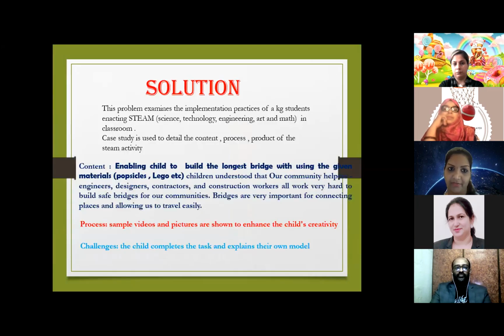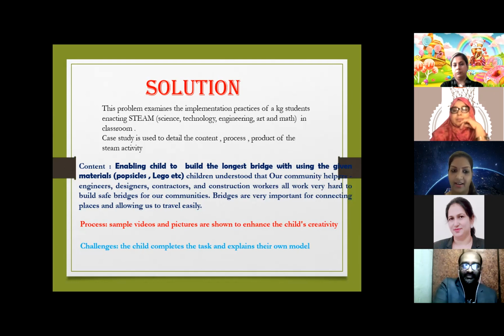And the solution: when the children were given the task to build the longest bridge using these popsicles and Legos as the materials mentioned there, they will understand about the community helper and what their work is, how they will design it, how they will construct it while going on, and how they will plan for the safest bridge, and why these bridges are made for us, and why they are important.